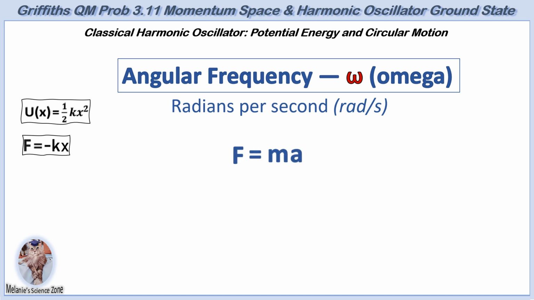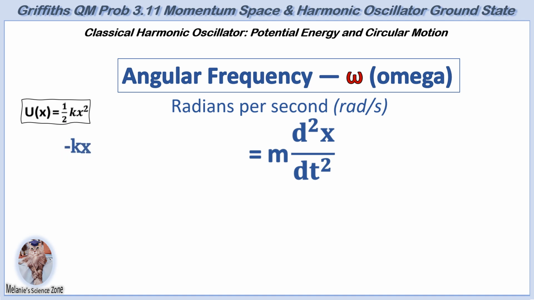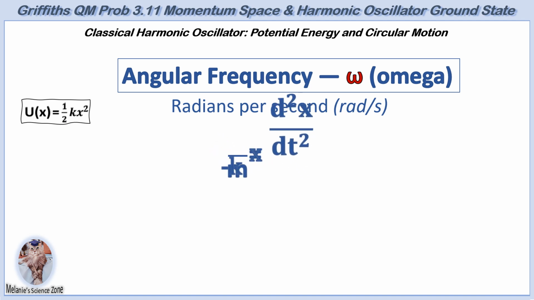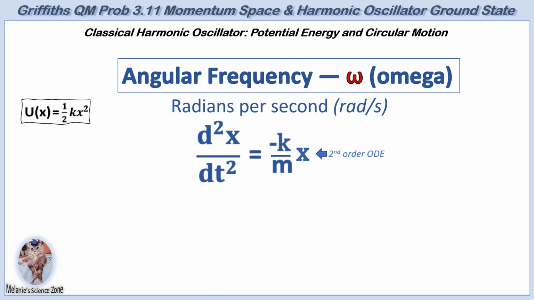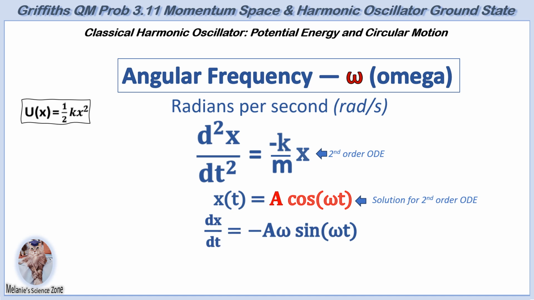This relationship is derived by starting with Newton's law, F equals ma, and substituting acceleration as the second derivative of position with respect to time, and then setting it equal to Hooke's law, or minus kx, where x is displacement as was previously discussed. A specific case with the motion starting at rest from maximum displacement, or a fully stretched position, is captured by a particular form of its general solution, given by x of t equals A cosine of omega t, where A is the amplitude and omega is angular frequency.